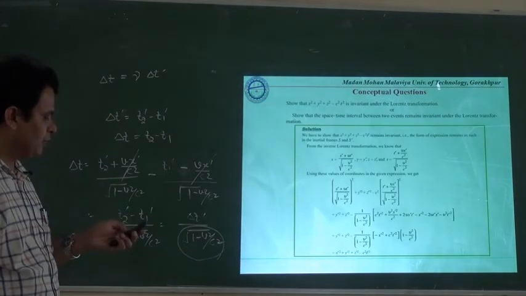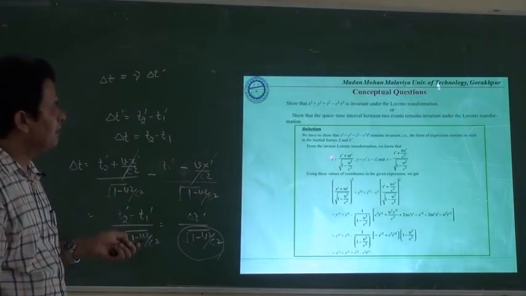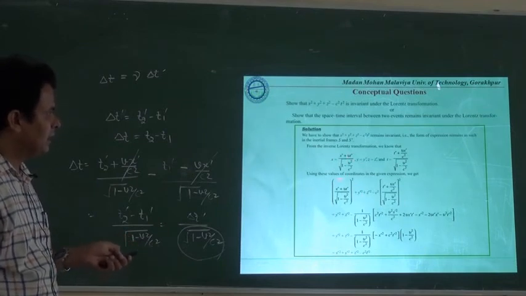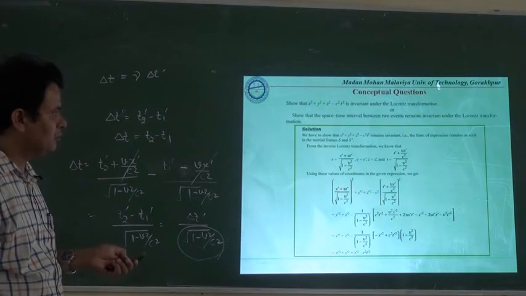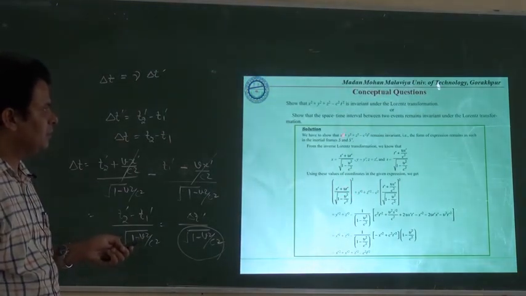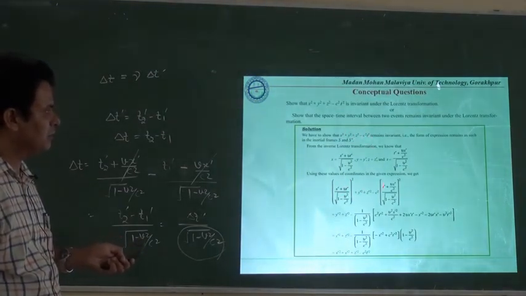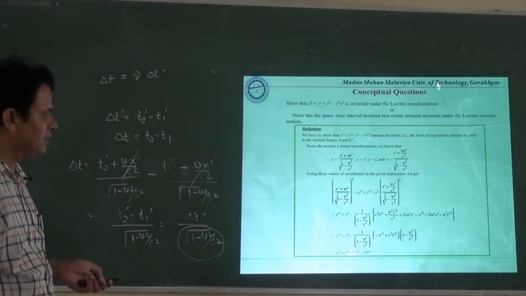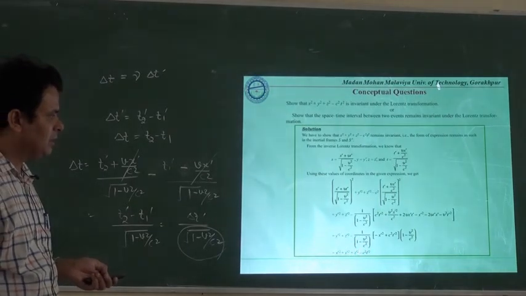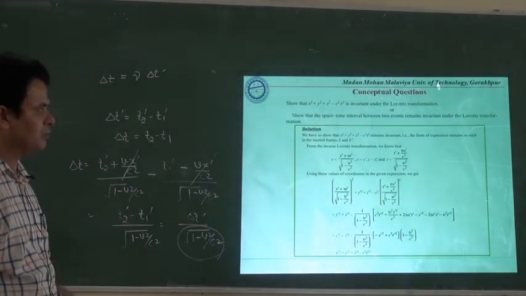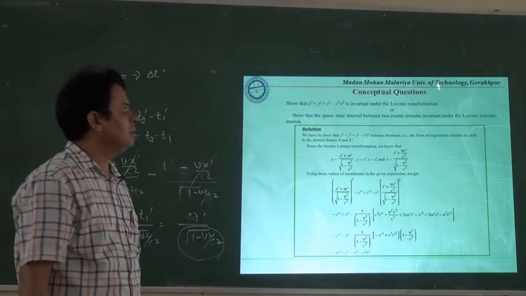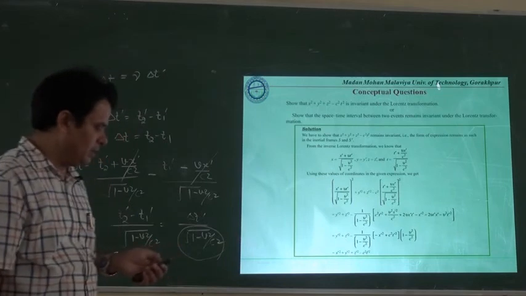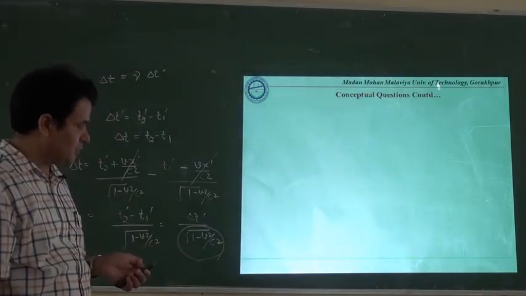Here you will see that first we write the transformation equations, and then using these transformation equations we put the values of x, y, z and t in this equation, and finally you will have x dash square plus y dash square plus z dash square minus c square t dash square, and it shows that the space-time interval between two events remains invariant under the Lorentz transformation.